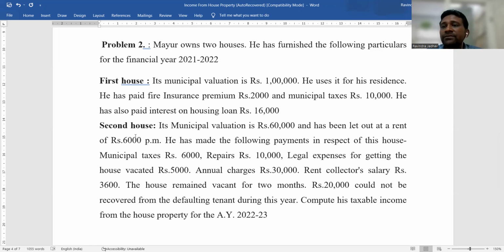But again in this case also, fair rent and standard rent are not given. So for the purpose of expected rent, we only consider municipal valuation. So there is no need to compare between municipal valuation, fair rent and standard rent in this case.